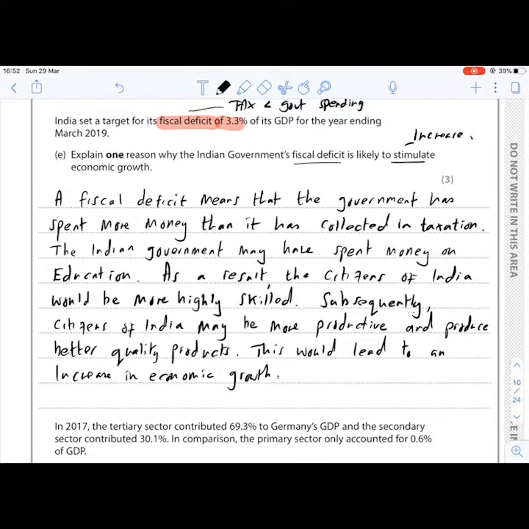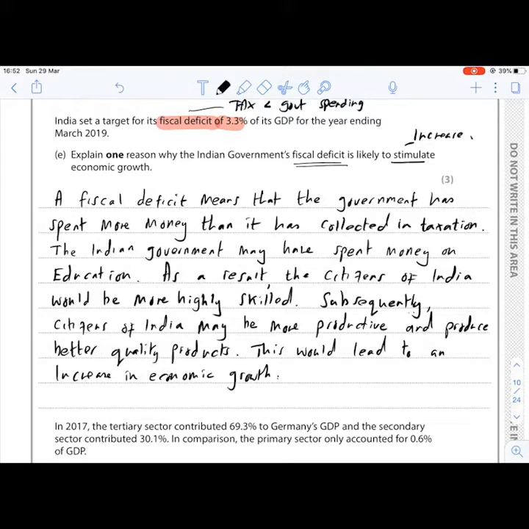Now, we know because there's a fiscal deficit, government spending is higher than tax. So really the question is actually asking us, explain one reason why government spending is likely to stimulate economic growth.